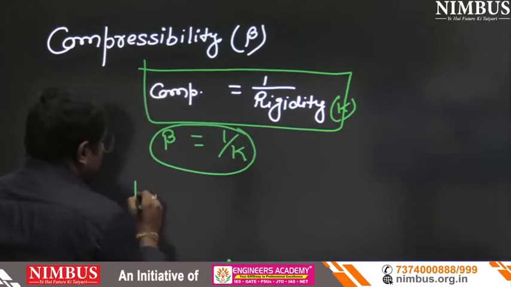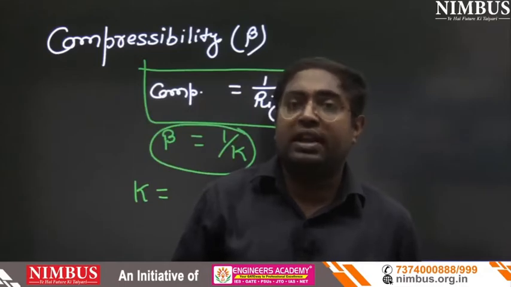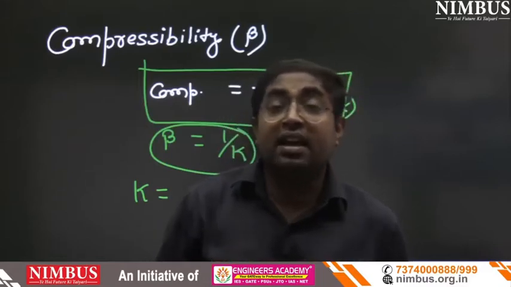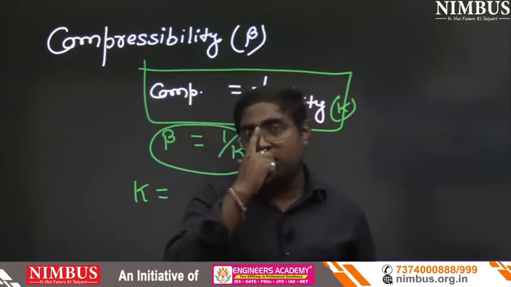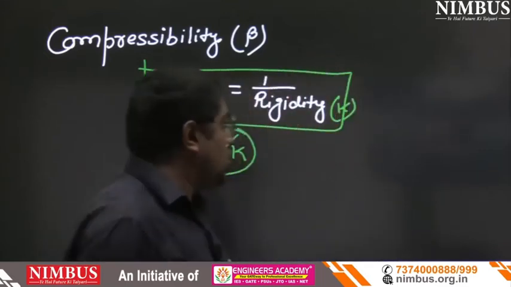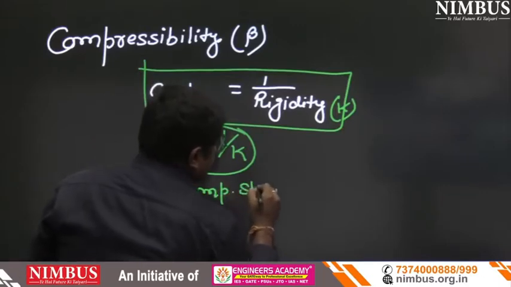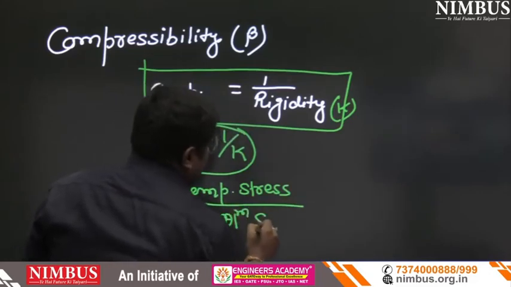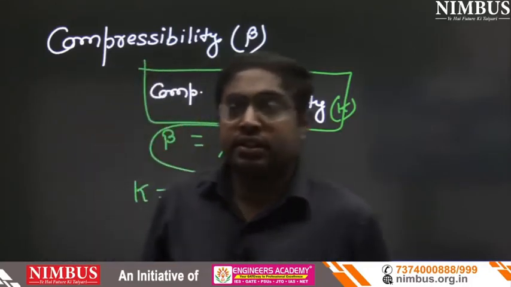And now what is K? K is direct stress upon volumetric strain. But here we are in the classroom of fluid mechanics, and in fluid mechanics there is no tensile force, only compressive force, that is pressure. So we can write here compressive stress upon volumetric strain.